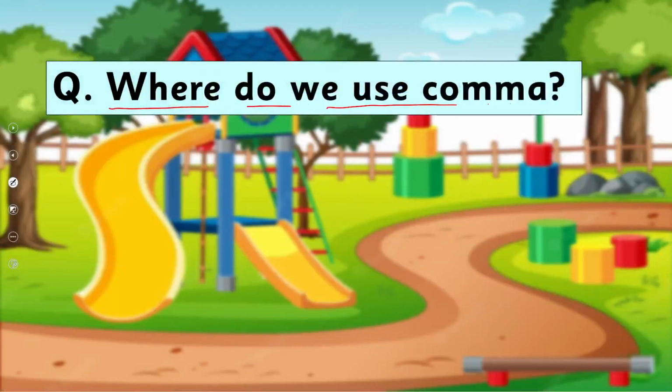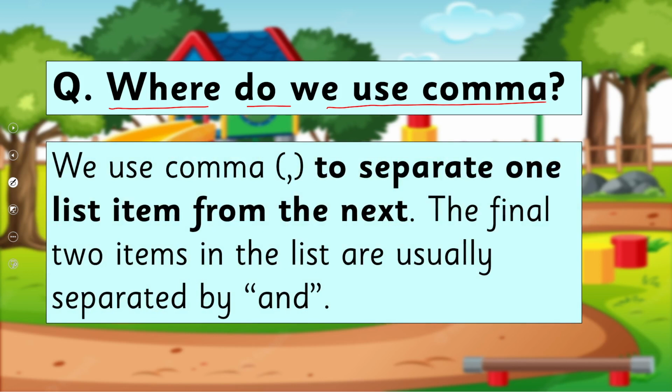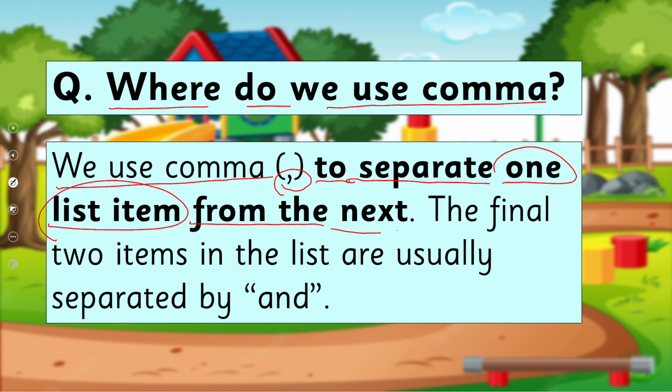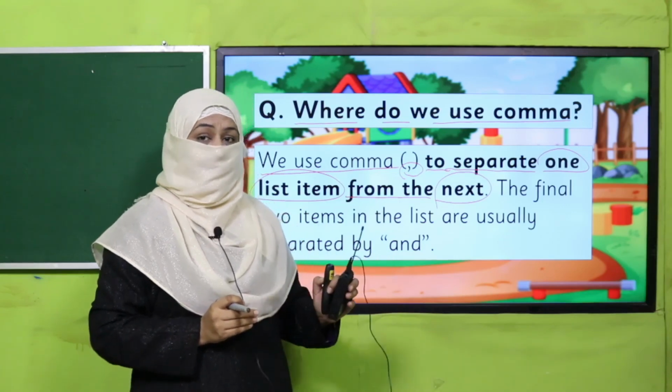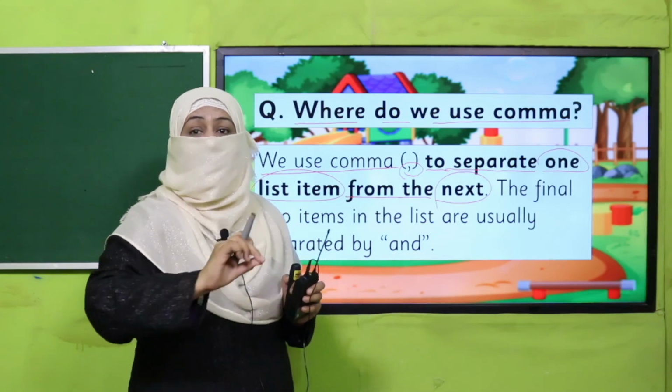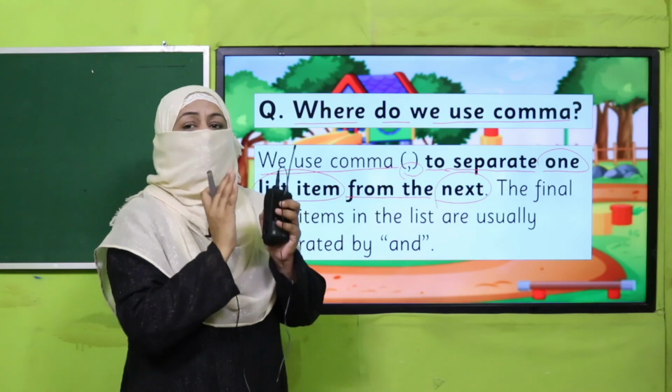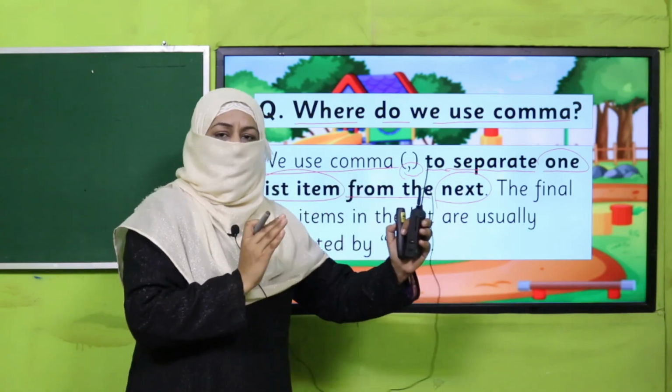And where do we use comma? We use comma to separate one list item from the next. So what do you understand from this statement? Like we are making a list, we are writing a list in a series, in a sentence. So one item from the other.